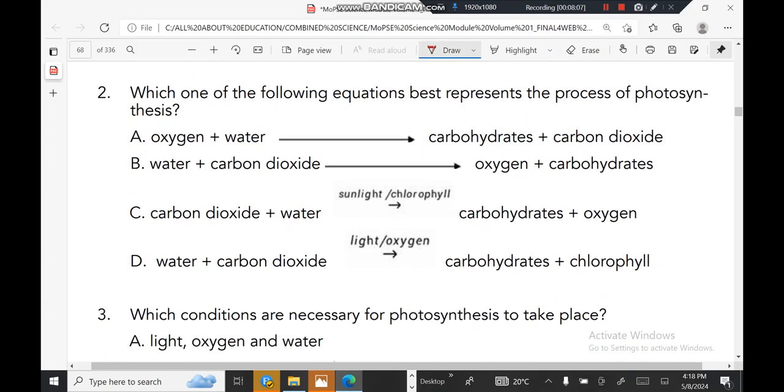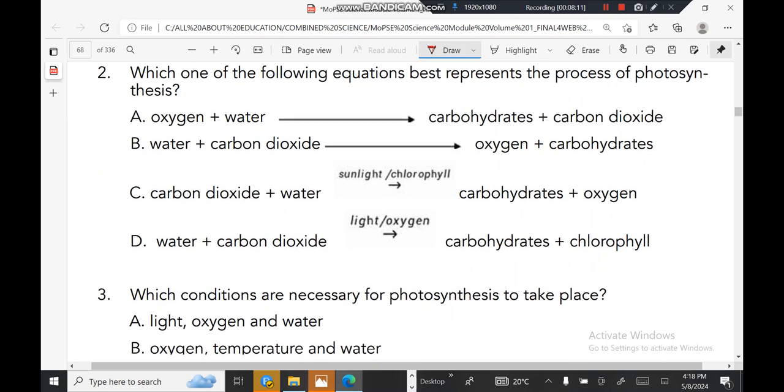Which one of the following equations best represents the process of photosynthesis? Water and carbon dioxide, sunlight over chlorophyll, then light, oxygen. Water, oxygen, sunlight, chlorophyll, carbohydrates and oxygen.